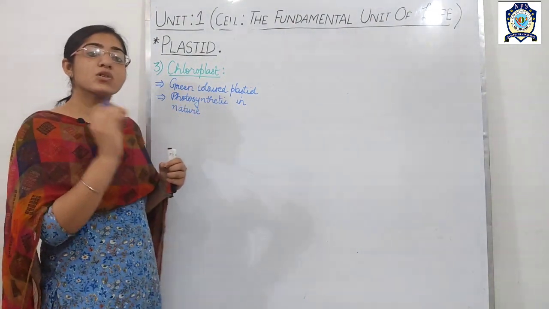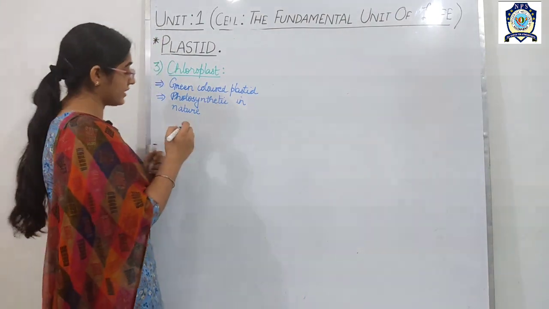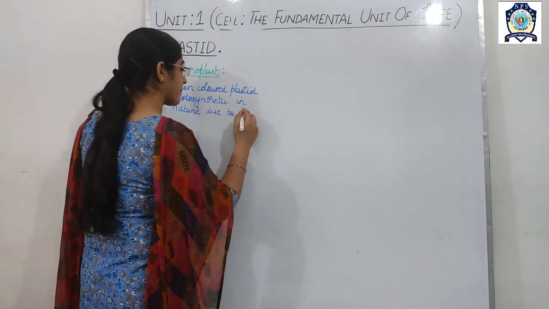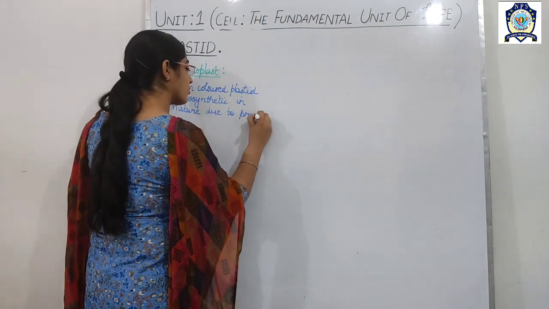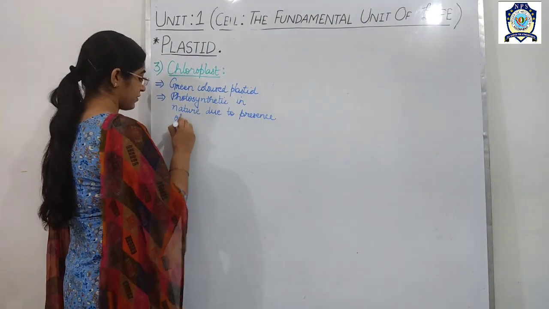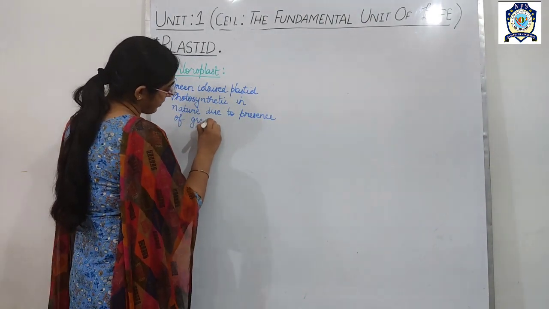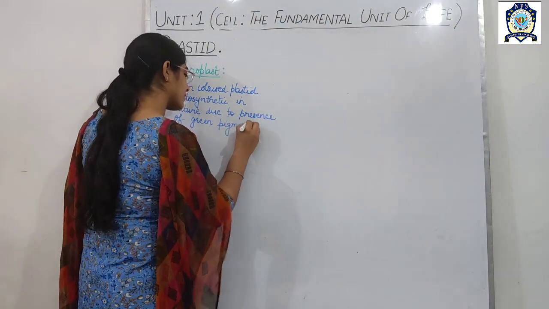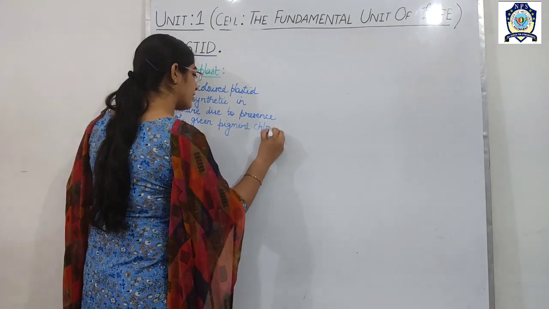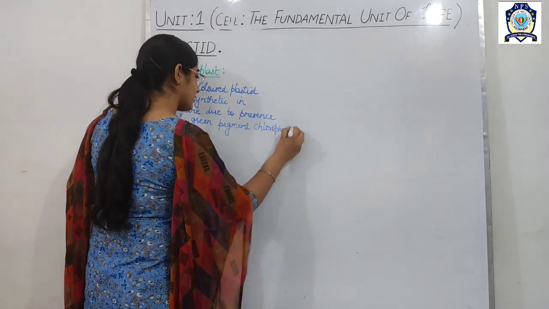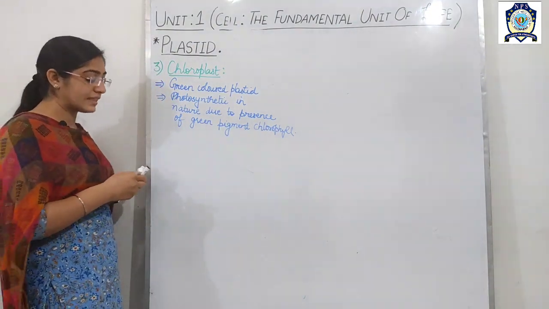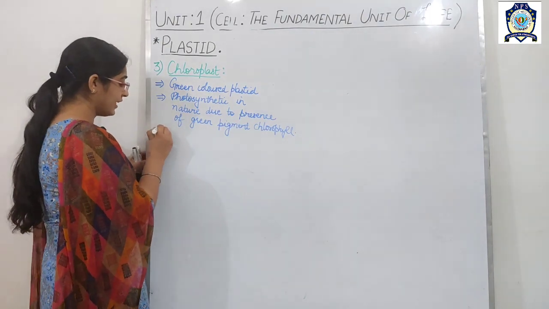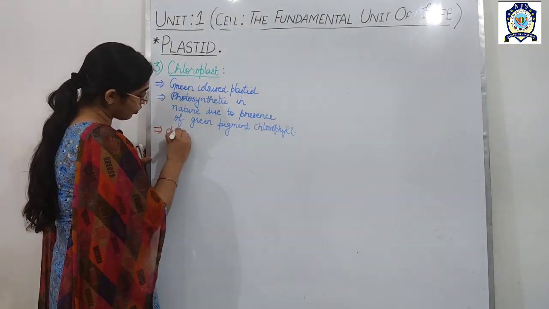Due to the presence of the green pigment chlorophyll in it, it is photosynthetic in nature. Next one, the most important one, it is a double walled structure.